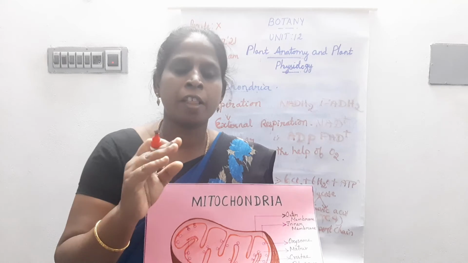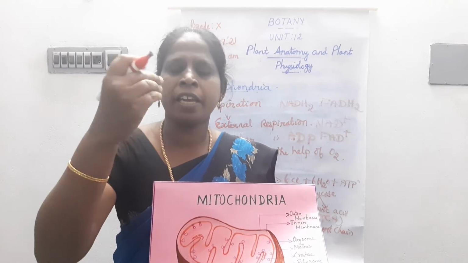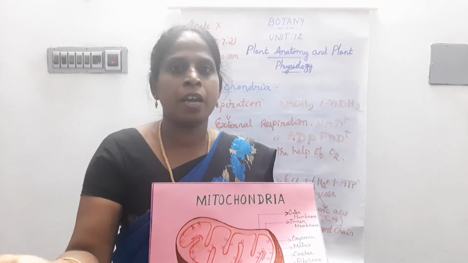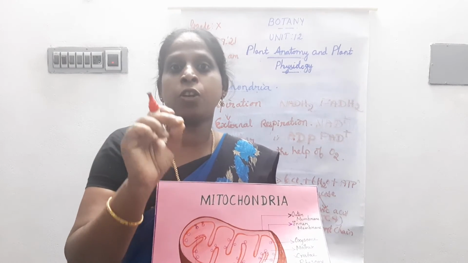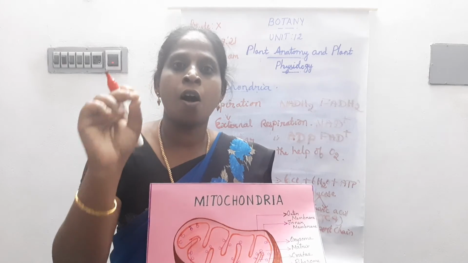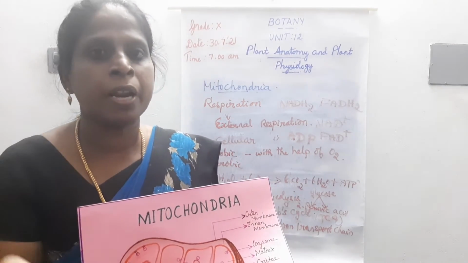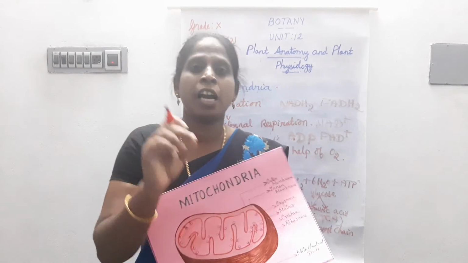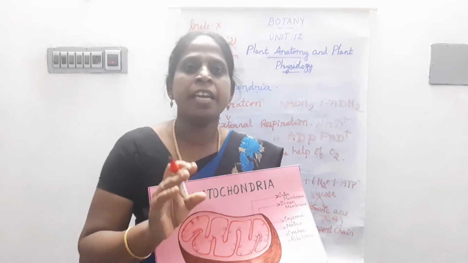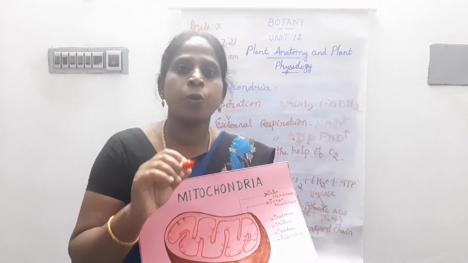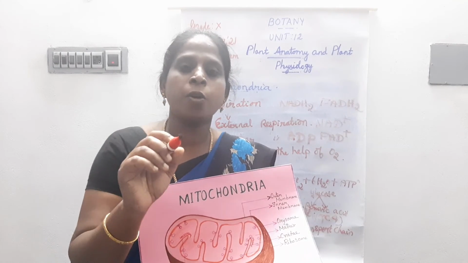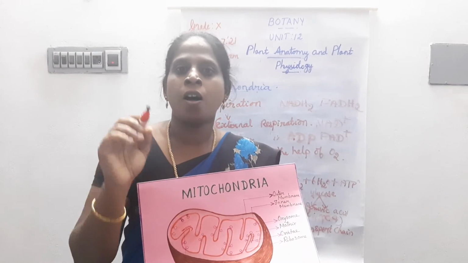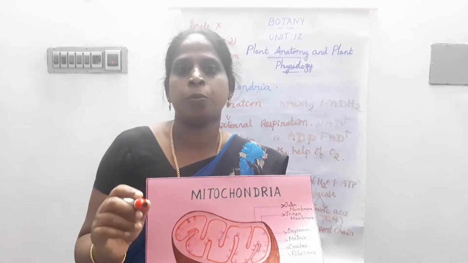We all know during respiration we are taking in oxygen, consuming oxygen and releasing carbon dioxide. So respiratory quotient is the ratio of the volume of carbon dioxide liberated and the volume of oxygen consumed during respiration. It is expressed as RQ equals volume of carbon dioxide liberated by volume of oxygen consumed.